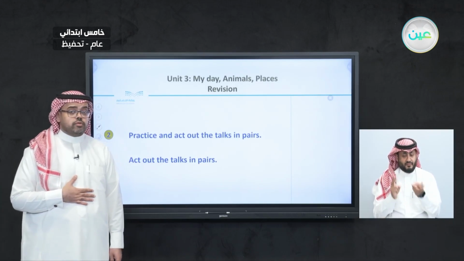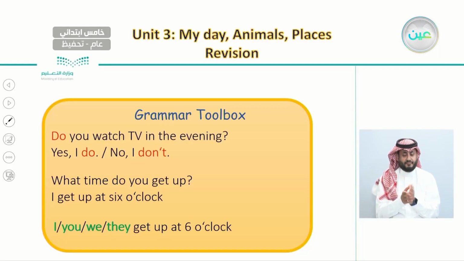and we can reflect it on ourselves to talk about ours. We said that here in the grammar toolbox, we use questions starting with do. We use do when we talk about activities. We start our question with do if we want to ask about activities. For example, "Do you play football on Saturday?" "Do you watch TV in the evening?" "Do you go to school by bus?" "Do you play games at home?"